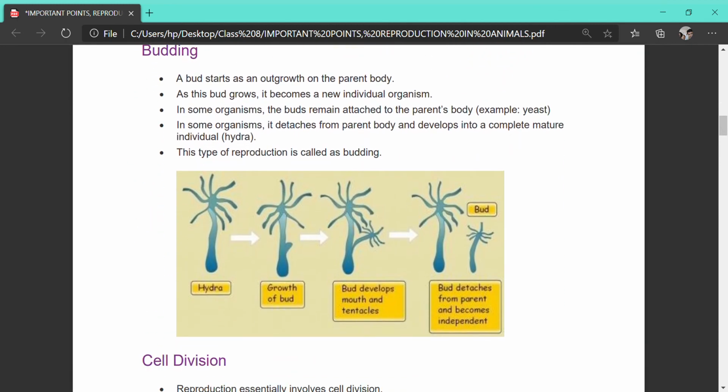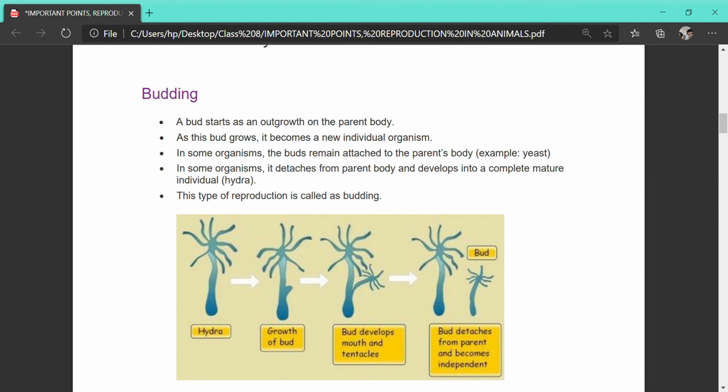The next type of asexual reproduction is budding. What happens in budding? In this case, a small bud starts to grow at some side of the body of the parent plant or parent animal. In plants also we read in class 7, but in this chapter we are going to read specifically about animals. This bud grows and ultimately becomes a new individual. You can see it in the diagram.